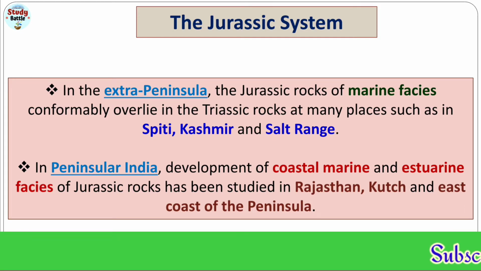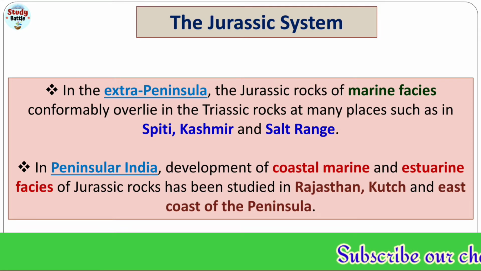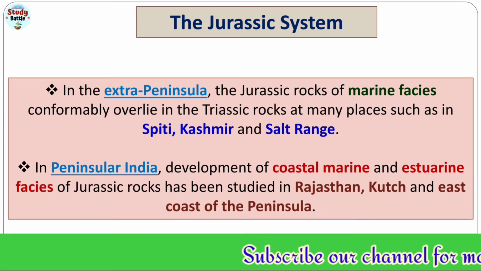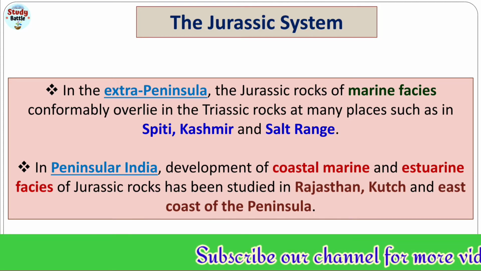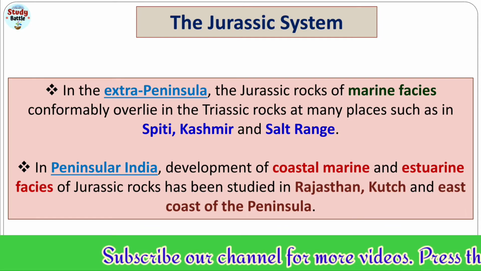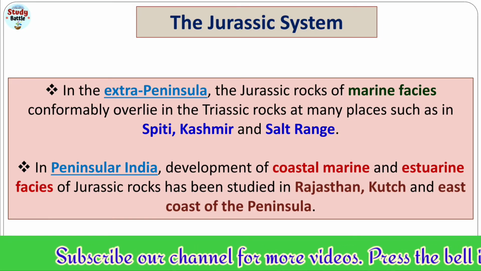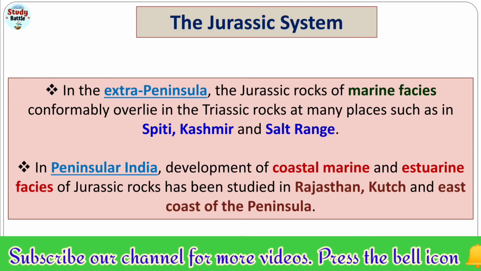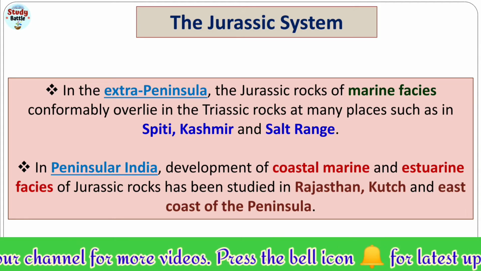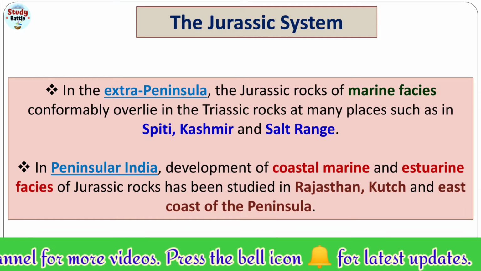And most importantly in Spiti and Salt range area of the Himalayan region, and Kashmir, in the extra peninsular region.